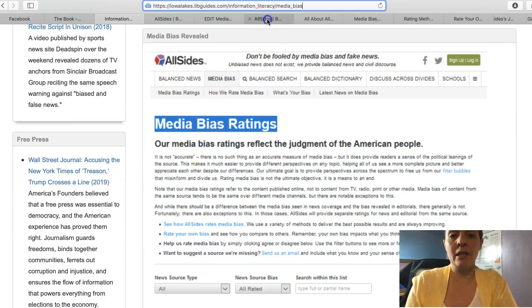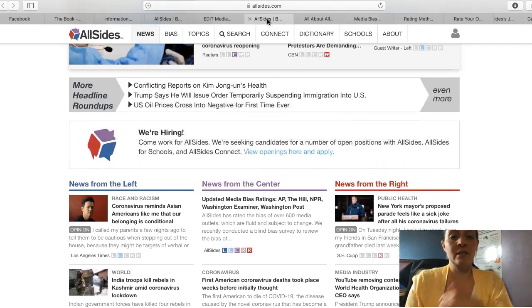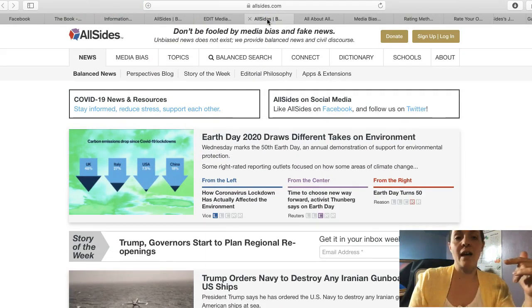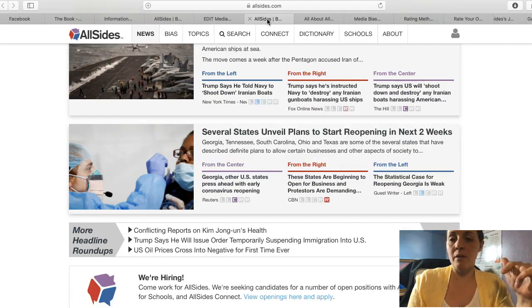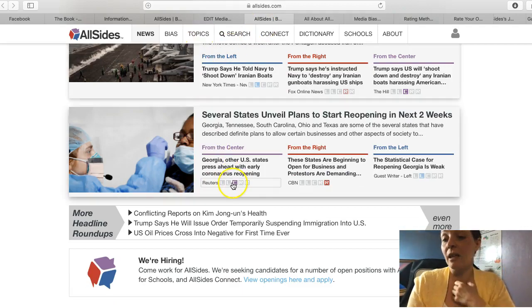If we click on that, we're going to get this page. And if you look through this, there's a variety of topics that they provide information on. So we have Earth Day, about Trump, and then the reopening. So they give us headlines from a variety of sources, and they give us a rating. So this side is from the center. It's a C. It's in purple, and obviously in the center of this. Georgia, other U.S. states press ahead with early coronavirus reopening. From the right, it has an R. These states are beginning to reopen for business, and protesters are demanding. And then a left one. The statistical case for reopening Georgia is weak.